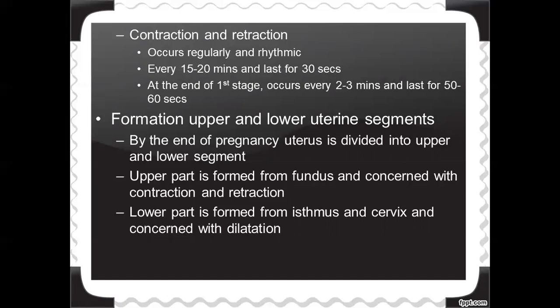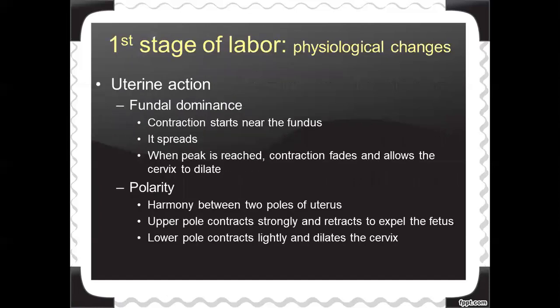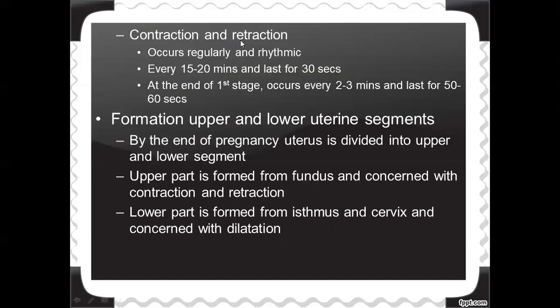But at the end of the first stage, the contractions will be occurring every 2 to 3 minutes, and each contraction will be lasting for 30 to 50 seconds. So these are the physiological changes happening in the uterus during the first stage of labor. What are the changes? It is fundal dominance, polarity, and the contraction and retraction of the muscles.